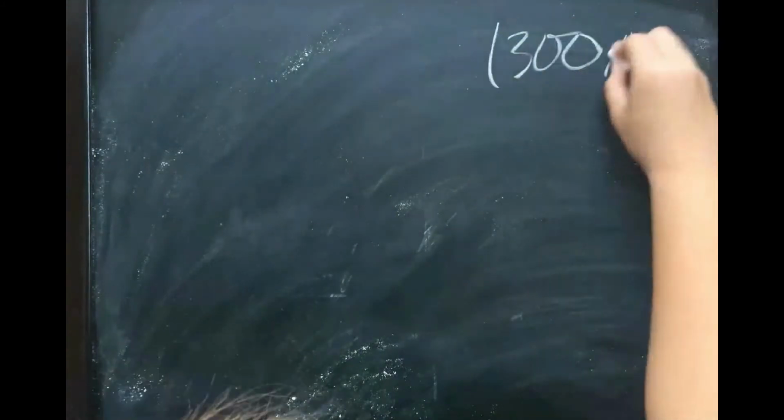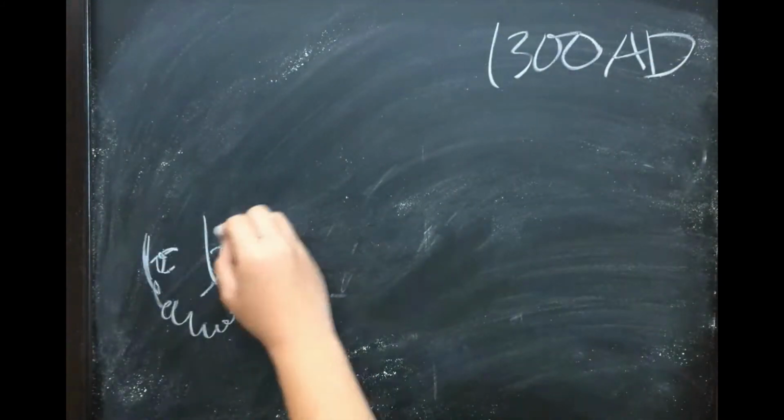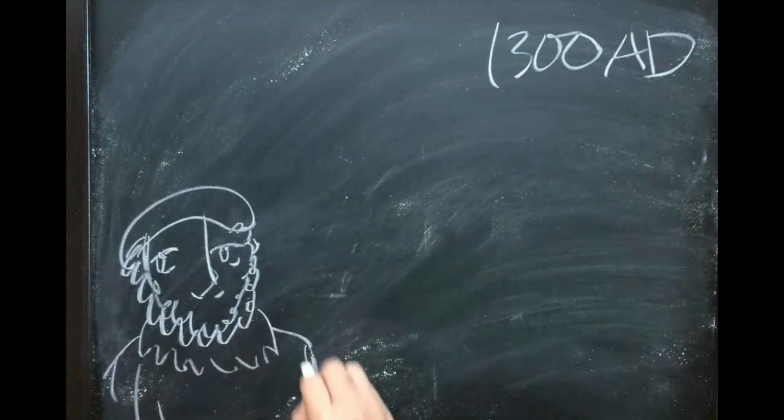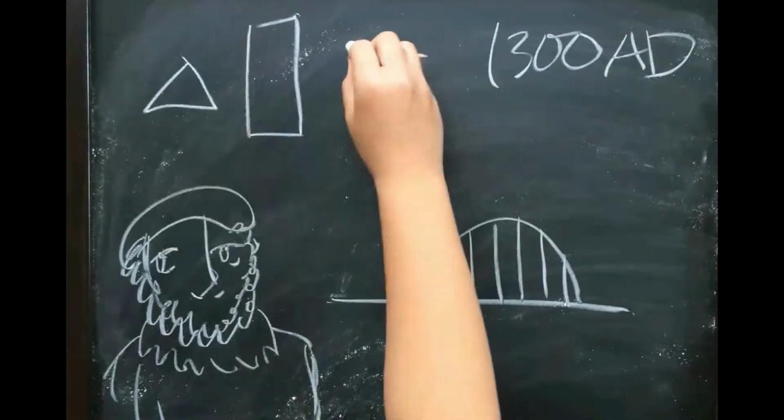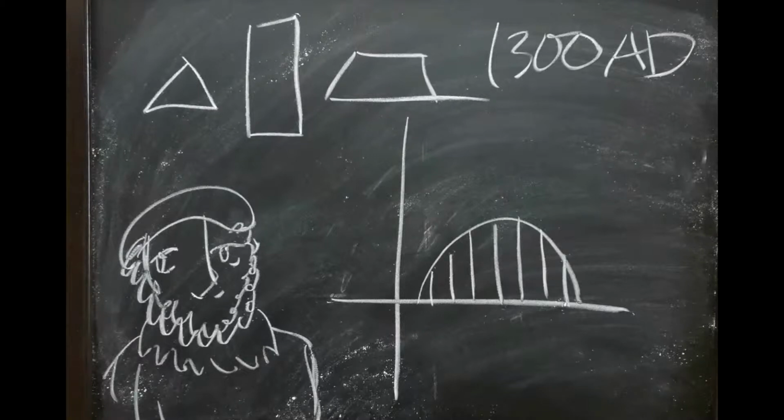In 1300 AD, Nicole Oresme made one of the first graphs of a function. The area under the graph would represent the total distance covered, and he was even able to integrate functions that took the form of triangles, rectangles, or trapezoids.